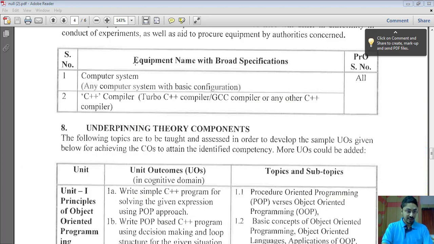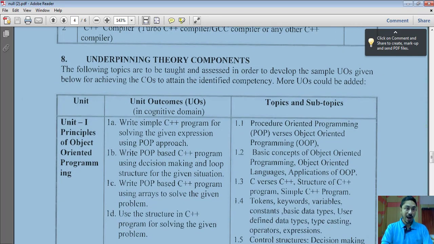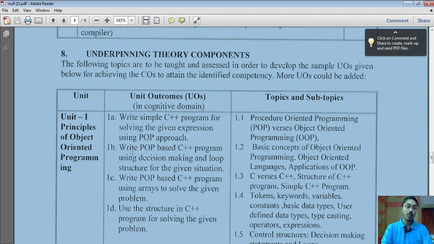Then in Unit 1, you have to learn the principles of object-oriented programming. Here we have to actually understand why object-oriented programming is important to learn, what is the specialty of object-oriented programming, and the need for object-oriented programming. So straight away we will get started with the syllabus with unit number 1.